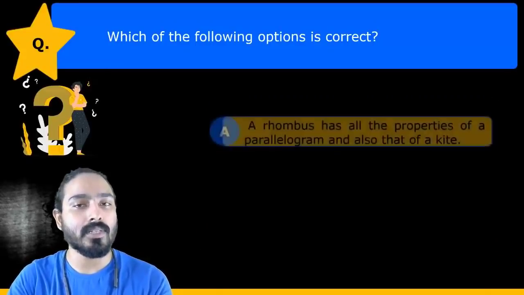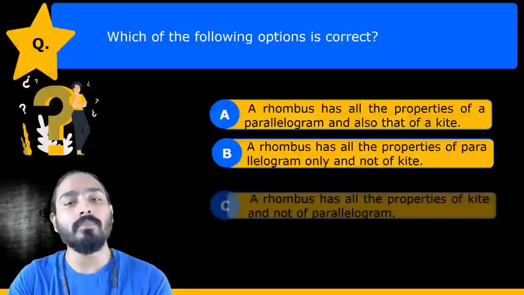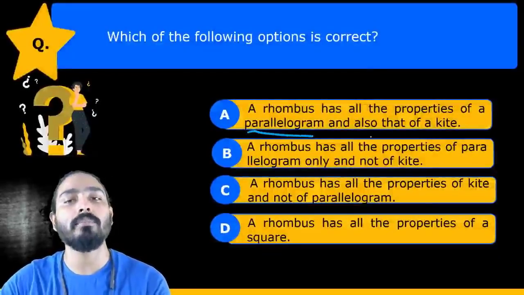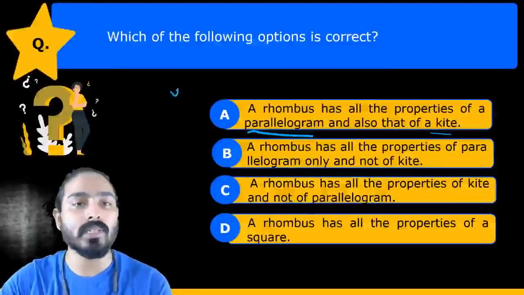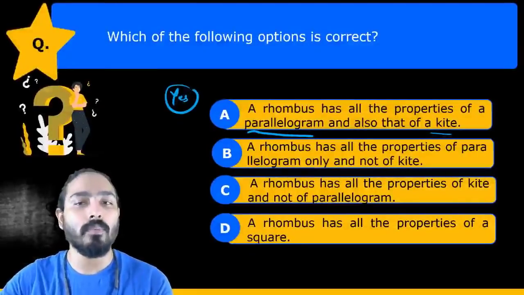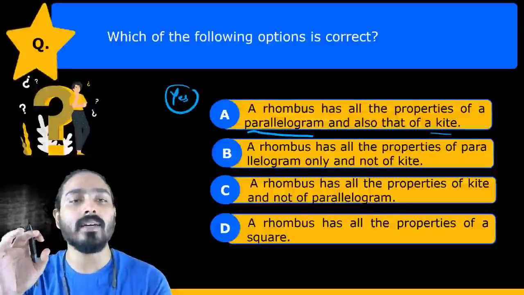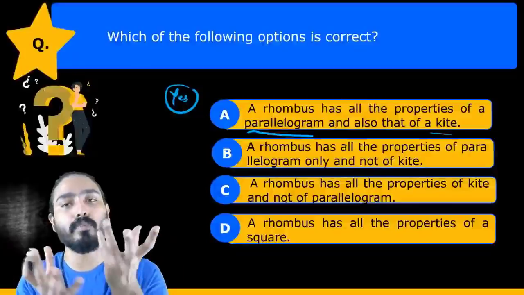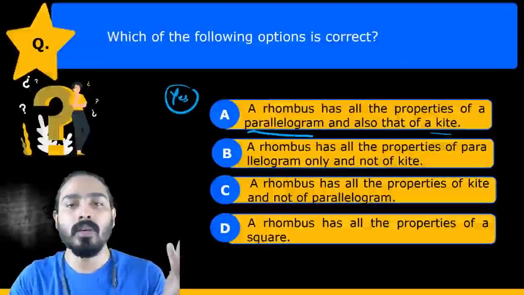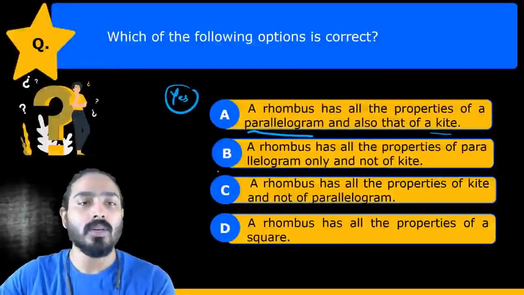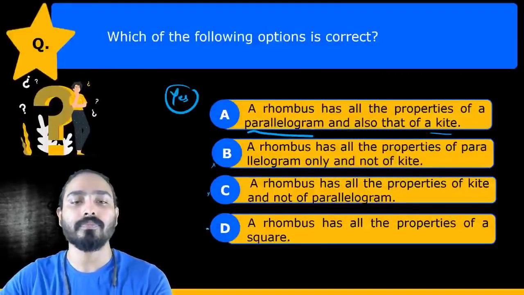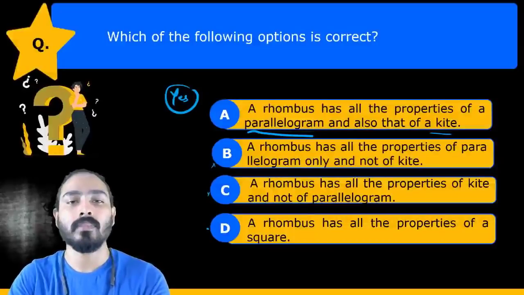Which of the following options is correct? So this is something which we need to study about. Rhombus has all the properties of a parallelogram and also that of a kite. That is 100% correct. If you just look at the essential properties of a kite, rhombus follows all of this. So rhombus is a cross hybrid of a parallelogram and a kite. Okay. So yes, rhombus has all the properties. All the other options are incorrect. You can check them. Let's move ahead.